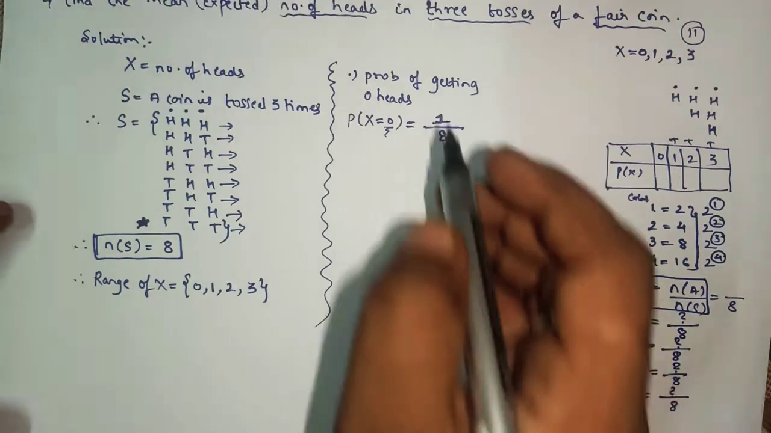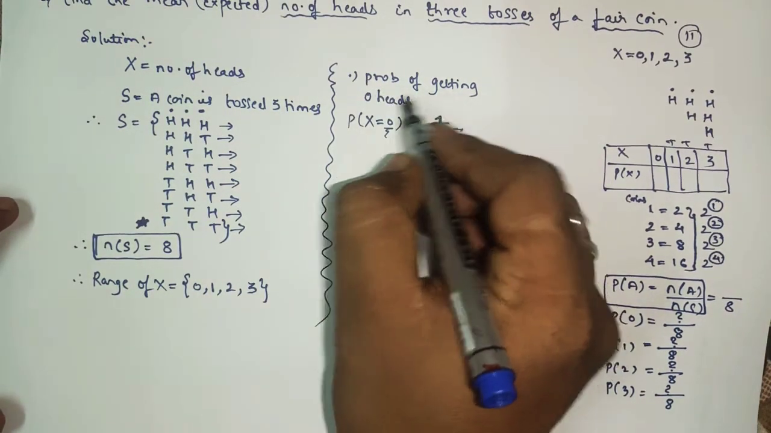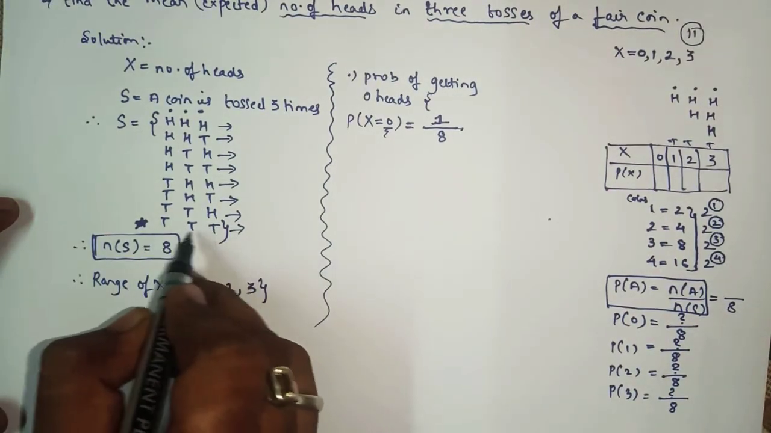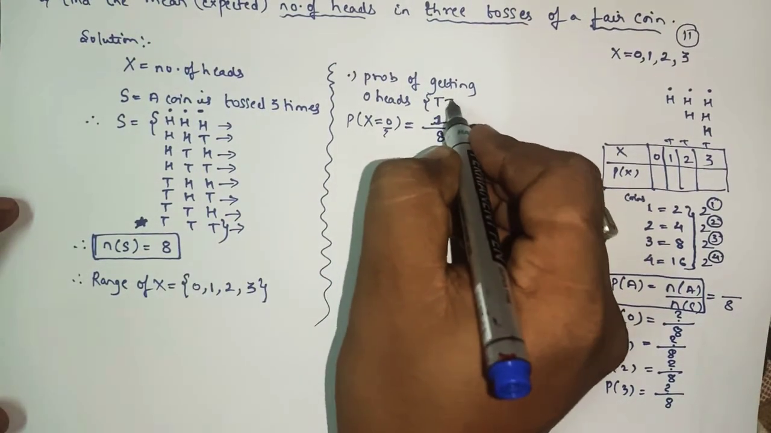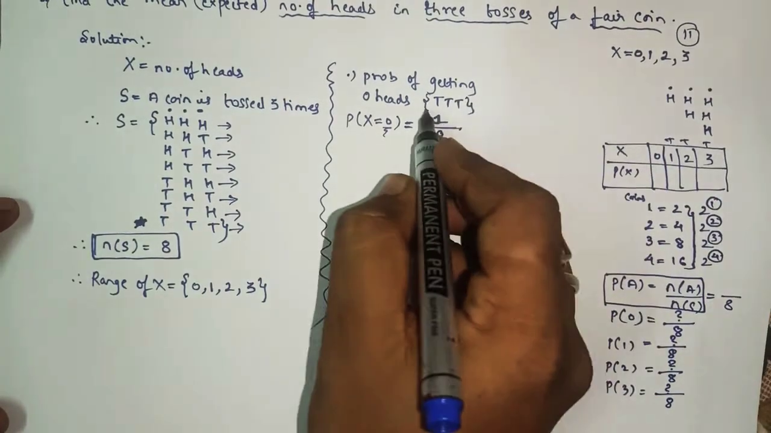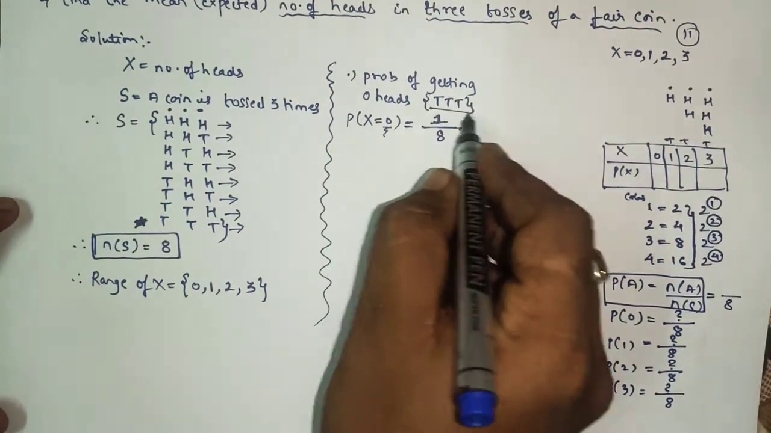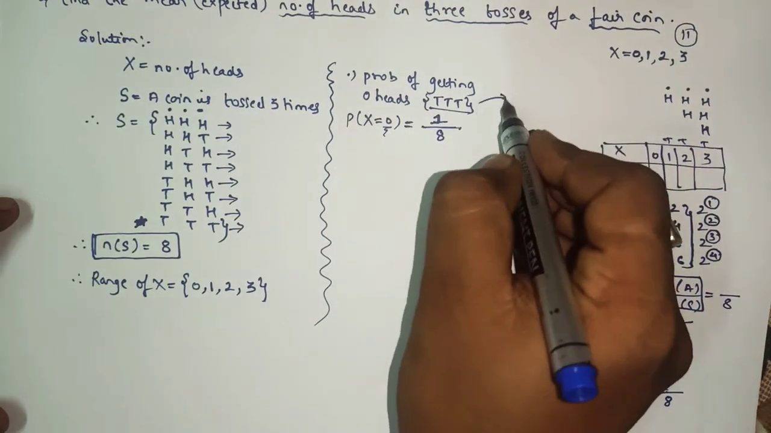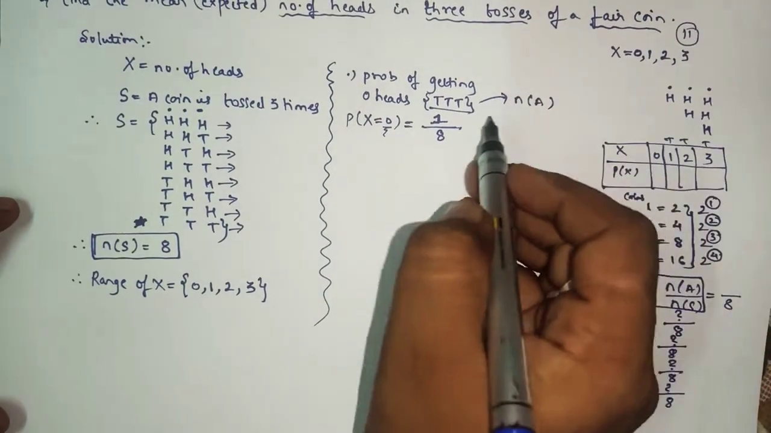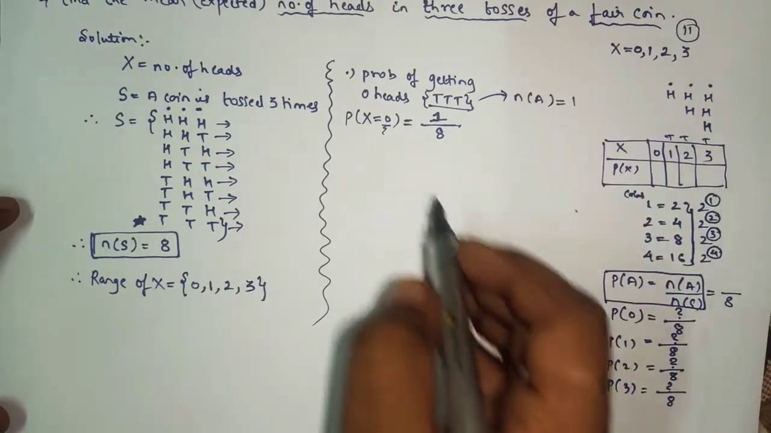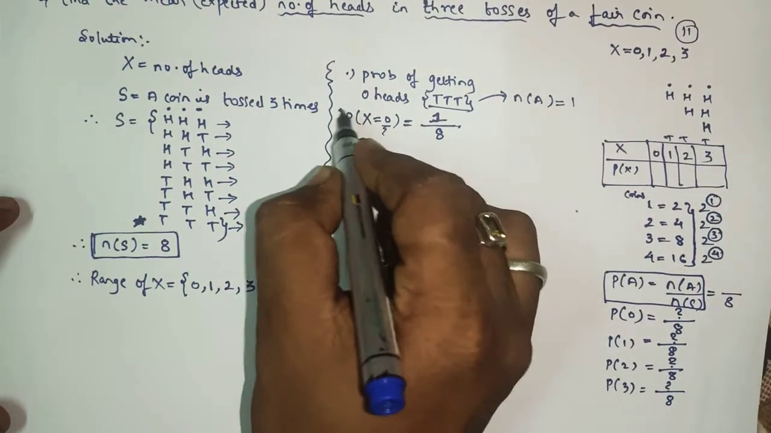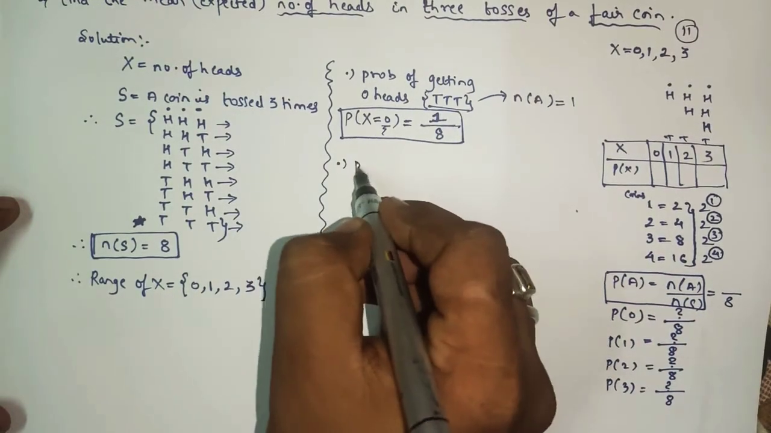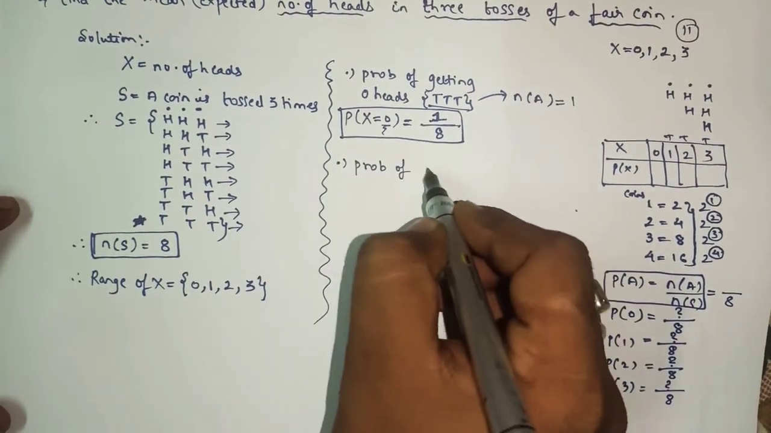Yes or no? Or you can present the sum like this also. Probability of getting zero head, zero head is TTT. So here we are getting only one possibility of getting zero head, and this we can consider as n of A. So n of A will be equal to 1, and the answer for the probability of getting zero head will be 1 by 8. Now we'll move on to the next, probability of getting one head.